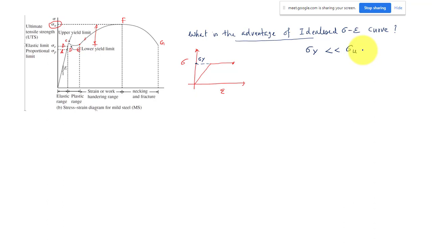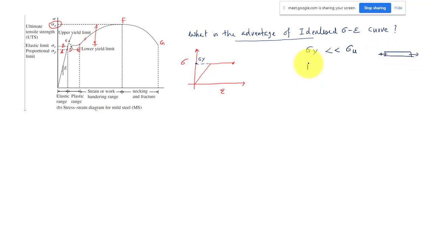So that means we are going on the more safer side, because we are underestimating the strength of the material. Suppose you are designing an axially loaded member.